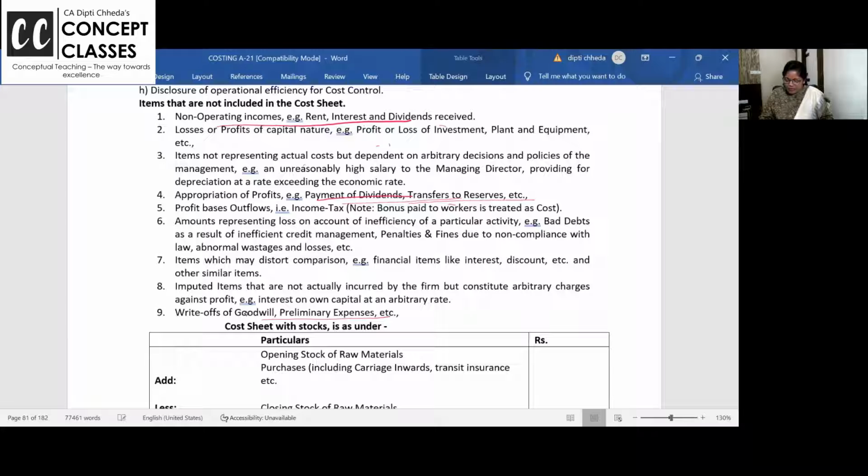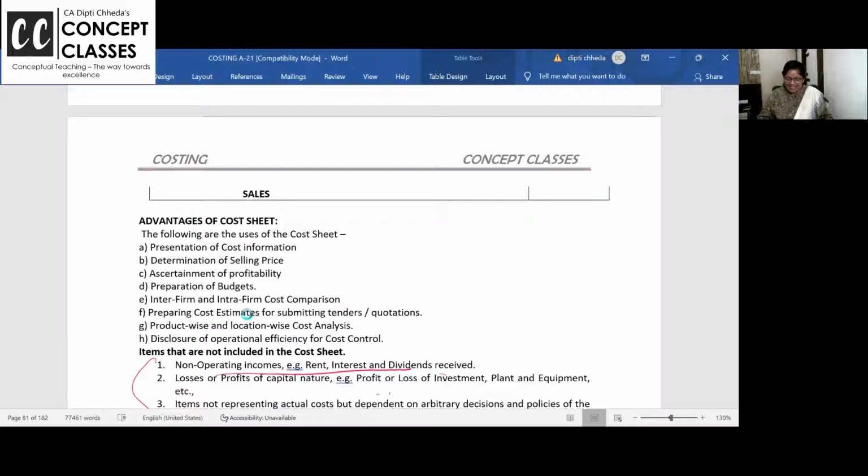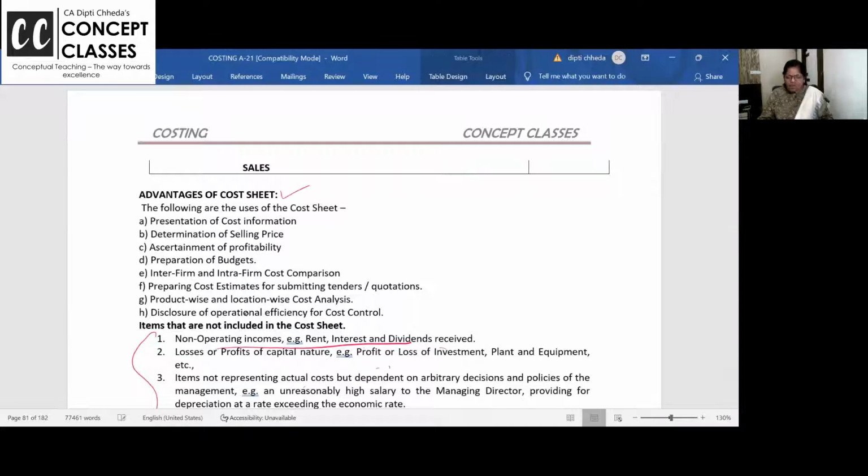Writing of the goodwill and all. Interest, discount received, paid, no. These are basically accounting related terms which you don't take. What is the benefit of cost sheet? Proper presentation. Without looking there, you can say, kya fayda hoga cost sheet banane ka?